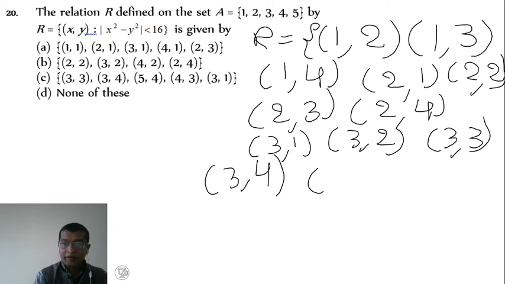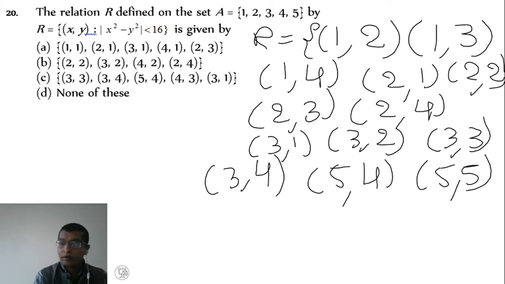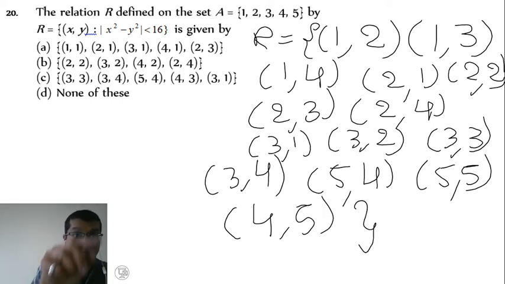Yes, (5,4) like that, (5,5), yes, (4,5). So these are all elements of relation R satisfying the condition mod of x square minus y square is less than 16.